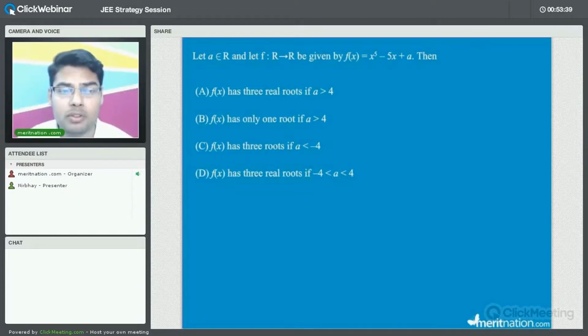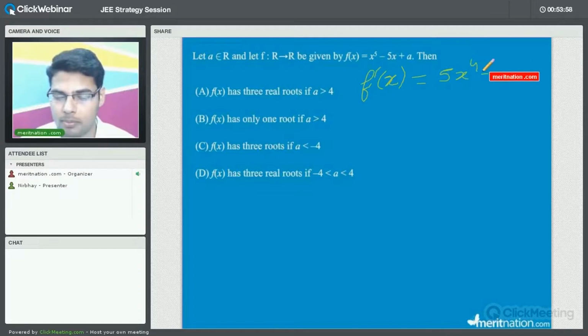So here what we'll do, we'll just try to have a rough sketch of the function given. So let us try to find out the rough sketch of the function depending upon the values of a. Then we can easily say which option is correct. To have the rough sketch, all of us know we'll just have to find the derivative of the function, that is f dash x. This will be nothing but equal to 5x raised to power 4 minus 5, right?